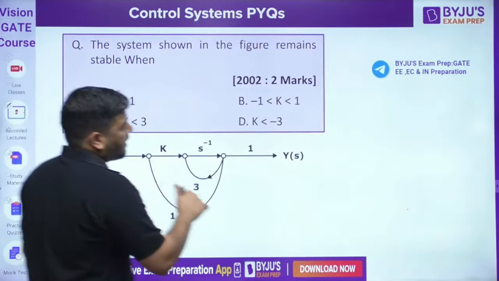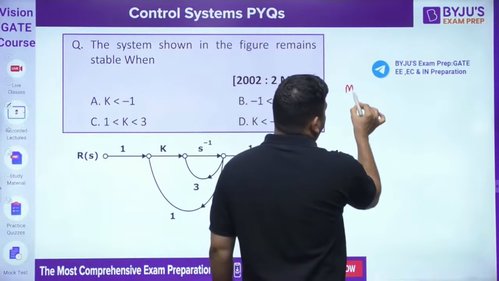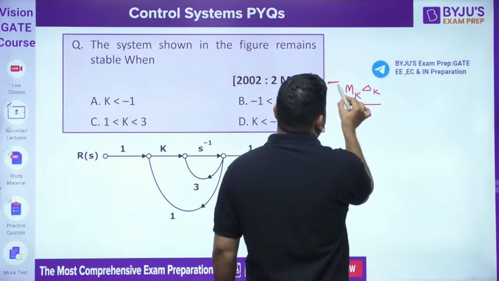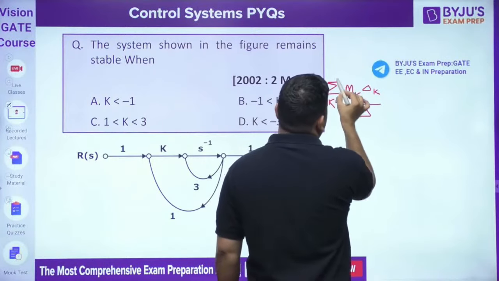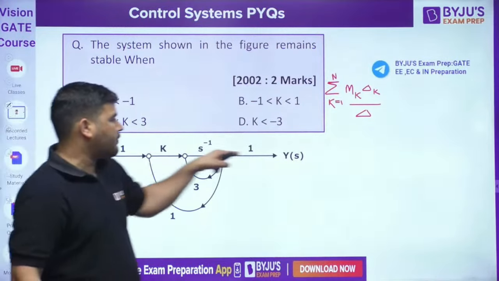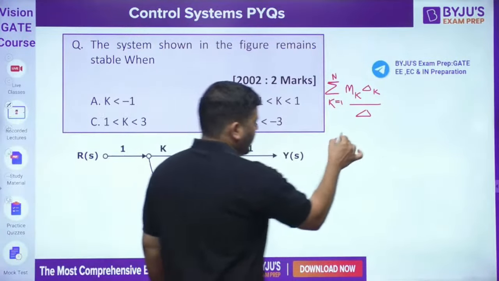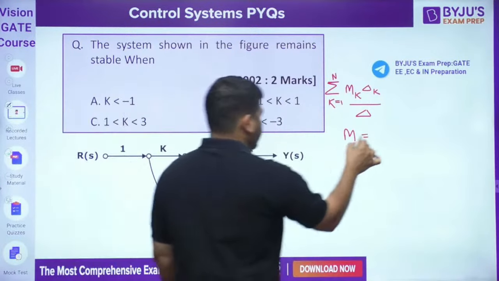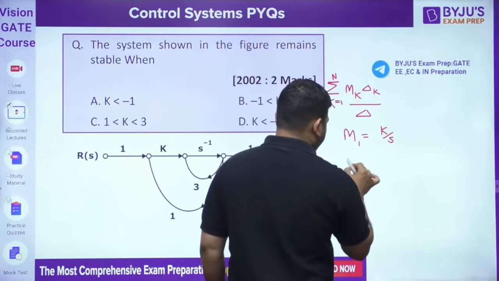So, tell me guys, how to apply Mason's gain formula? For Mason's gain formula, it is the summation of Mk delta k divided by delta, where k varies from 1 to n. N is the number of forward paths. So how many forward paths are there? Only one forward path is there, so M1. What is M1, guys? M1 is k by s.